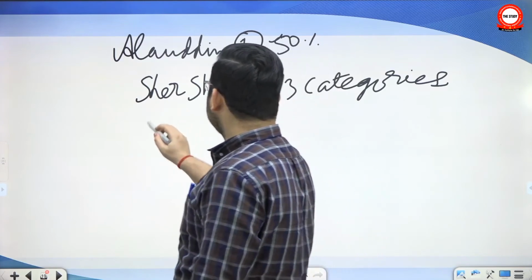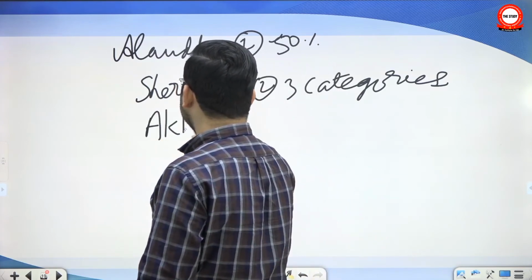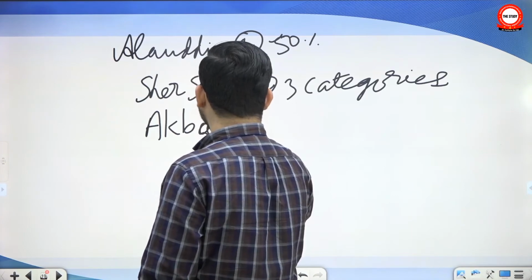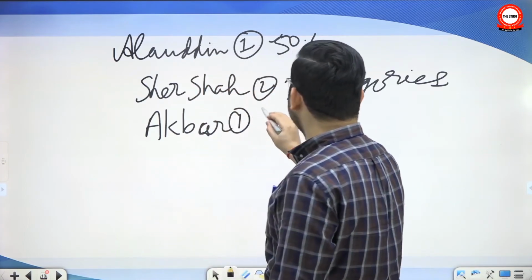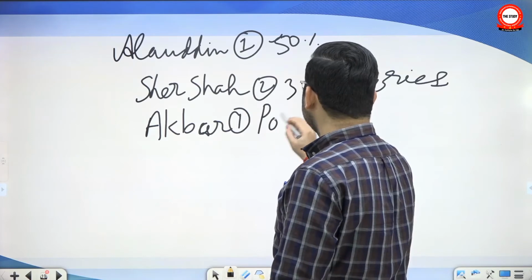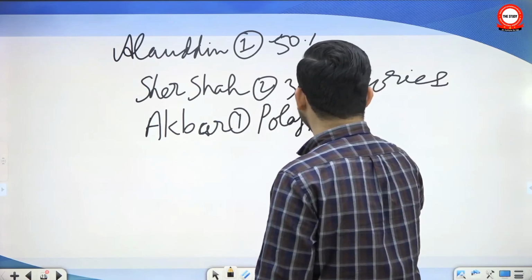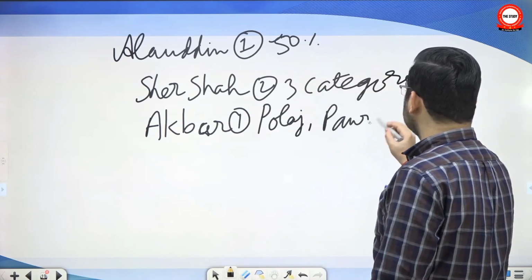In fact, Akbar went further in classifying the land. He said, don't simply classify. First, he made the classification even clearer. He classified the land into 4 categories: Polaj, Paroti, Chachar and Banjar.